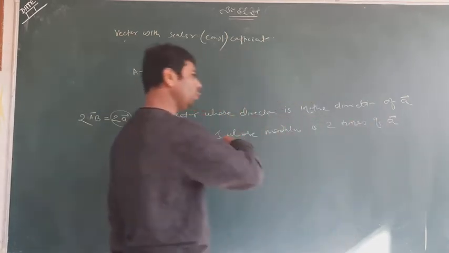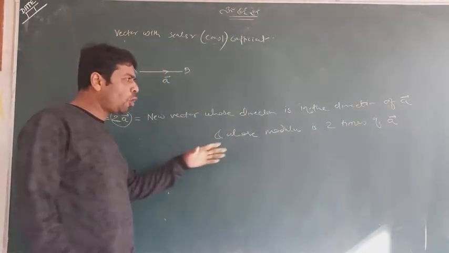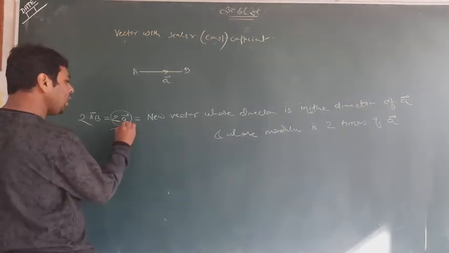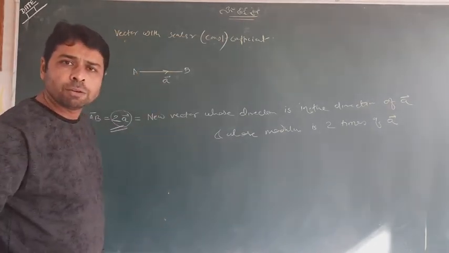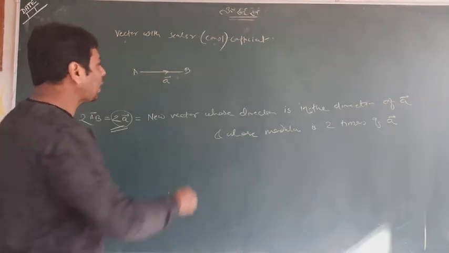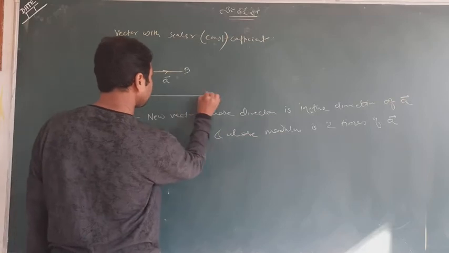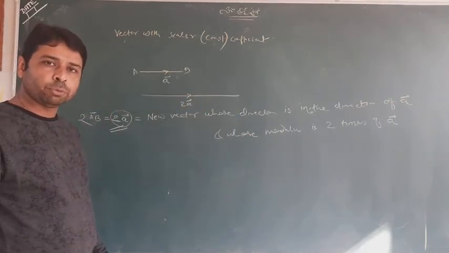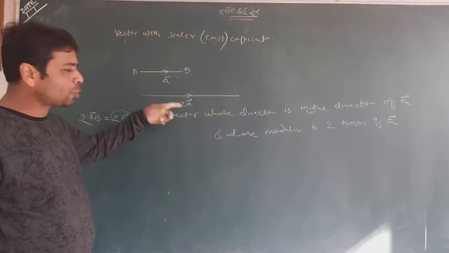These two lines are very important, even though they are long to read. I am saying here that 2A is a new vector which is in the direction of A, whose mod is double of A. Can you see the picture? This is my 2A. This was A, this is 2A.